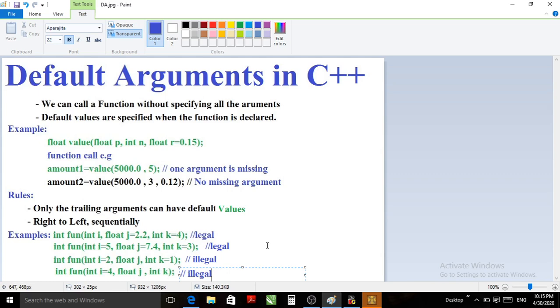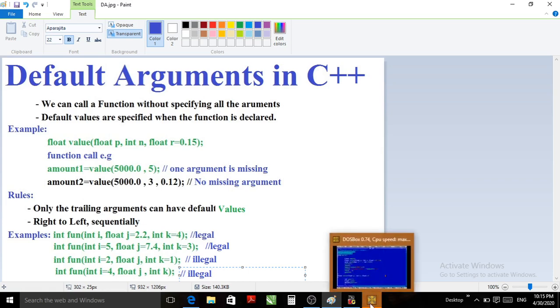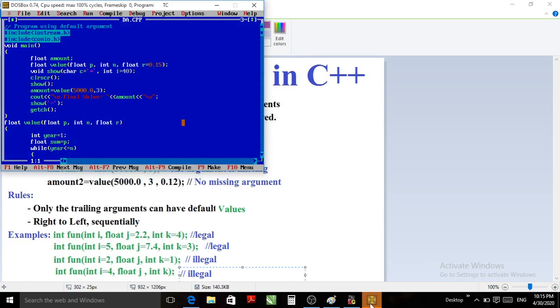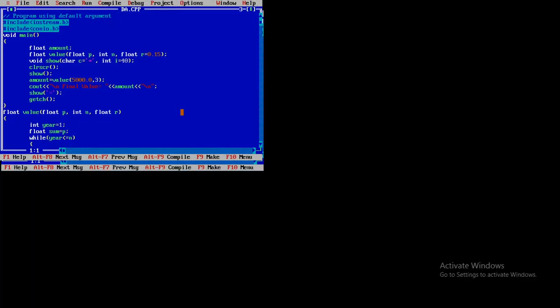Okay, got it? So now we will see one small code in C++ using a function prototype. So here I have already written one program.